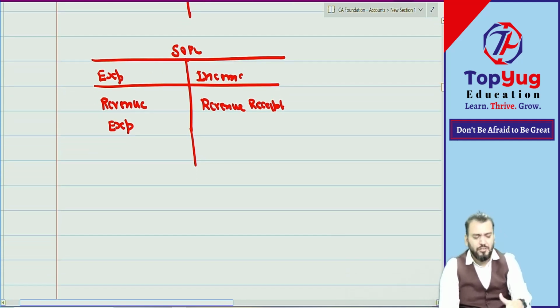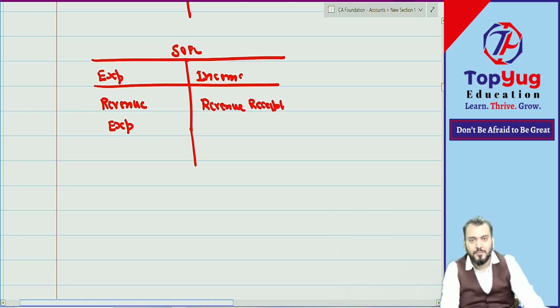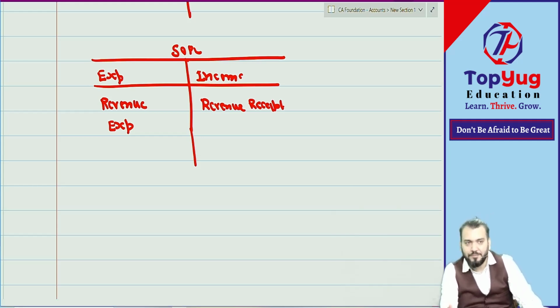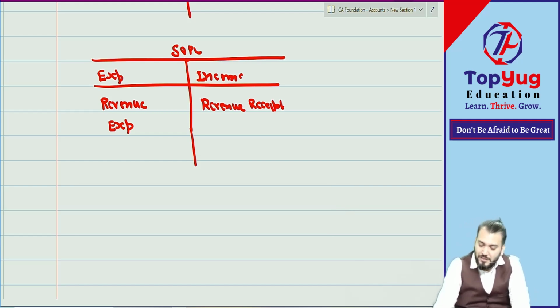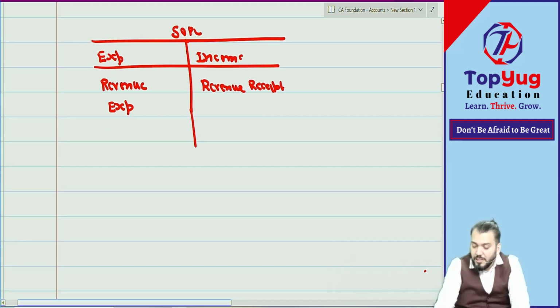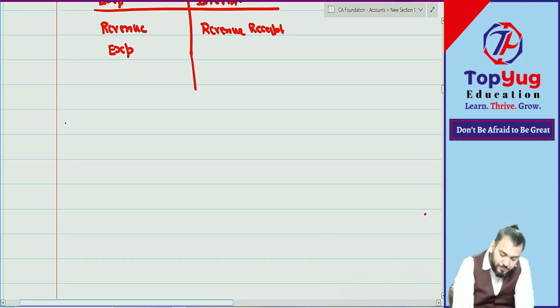Actually, today we are supposed to use the book, but we'll defer it by one day. I was supposed to take some questions from the book. So when you receive the book, then only we'll discuss. Of course, by tomorrow you will receive the book. Nothing to worry. Now, there is one more concept. Write down. Trade discount.